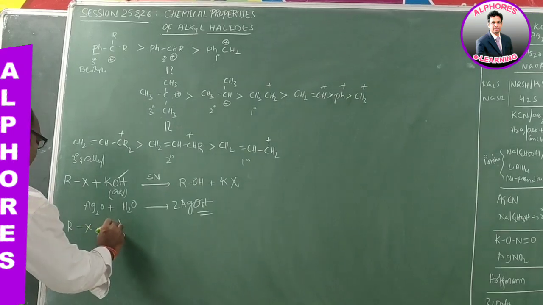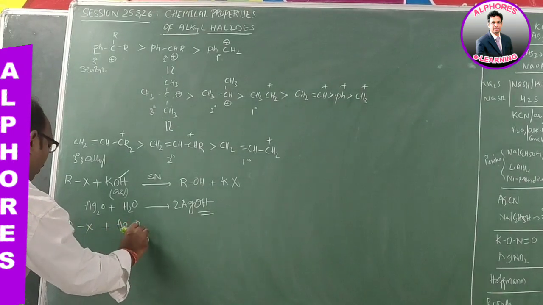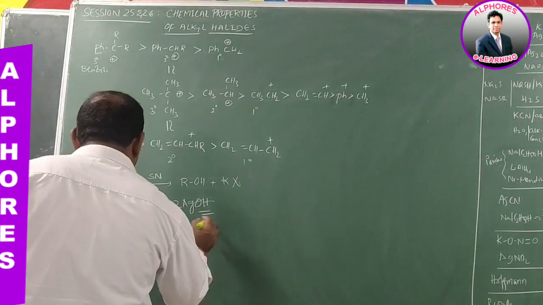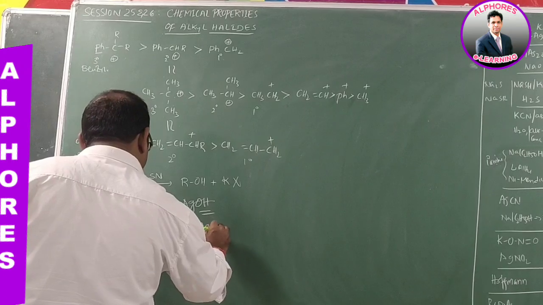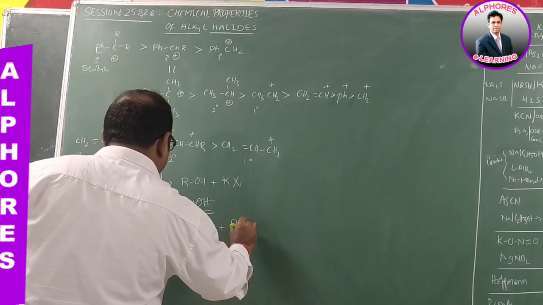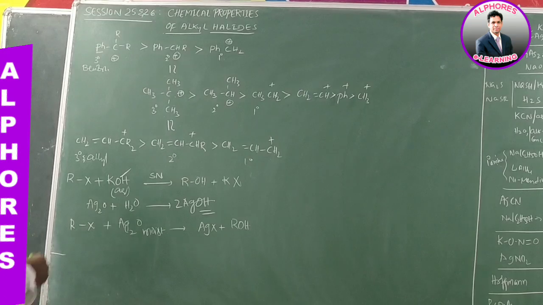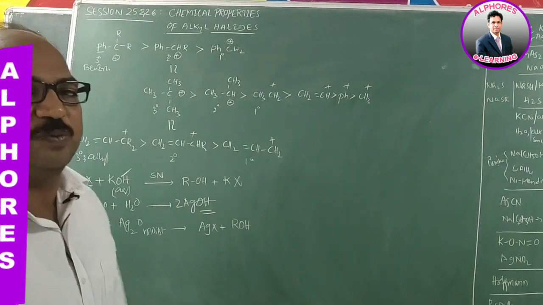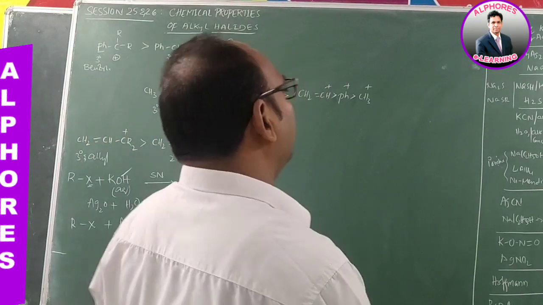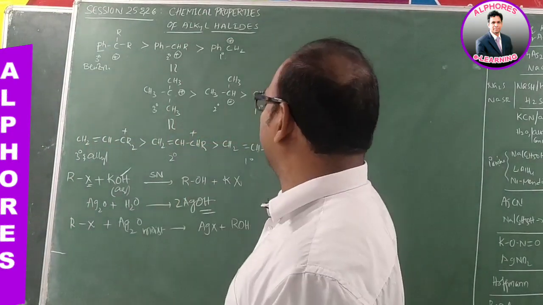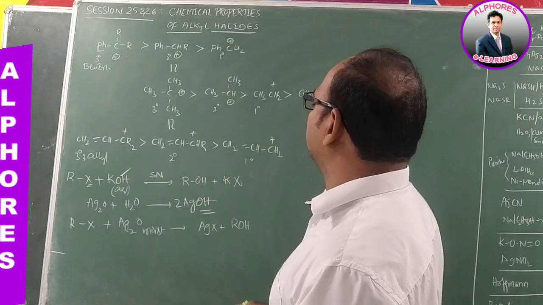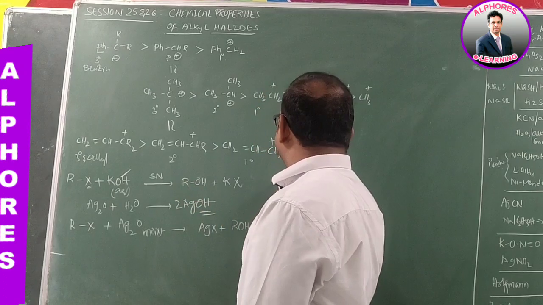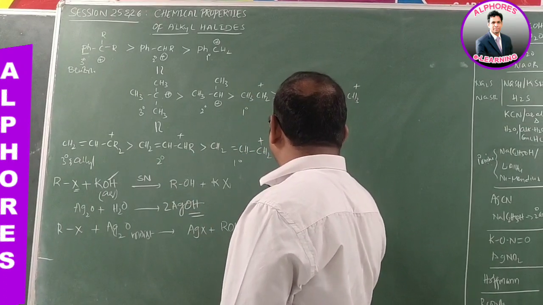Alkyl halide upon reaction with moist Ag2O gives silver halide plus ROH. In all these reactions, X minus is displaced by OH minus ion. So these are nucleophilic substitution reactions. In these nucleophilic substitution reactions, the order of reactivity of alkyl halides is tertiary greater than secondary greater than primary.